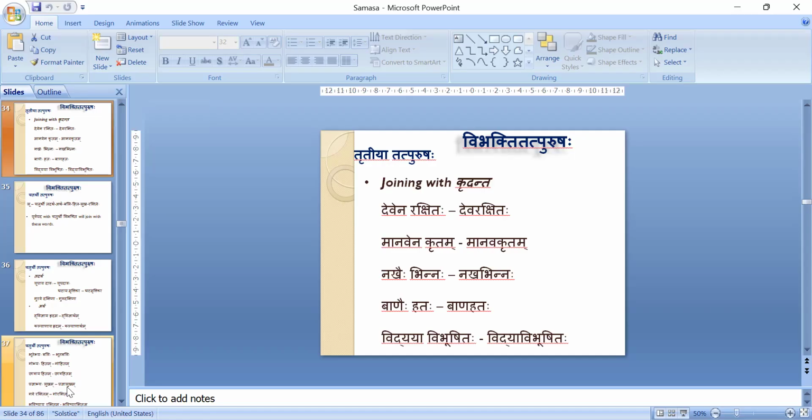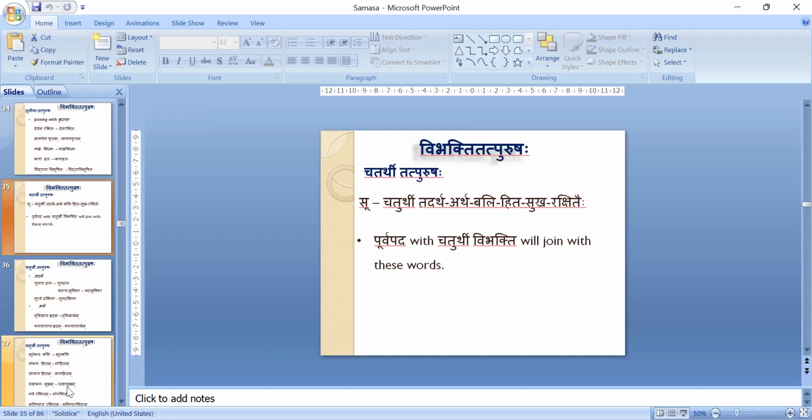Banaihi Hataha, dead by arrows. Vidyaya Vibhushitaha, he is decorated through the knowledge. Like this, Tritiya Tatpurusha Samasa will be done.